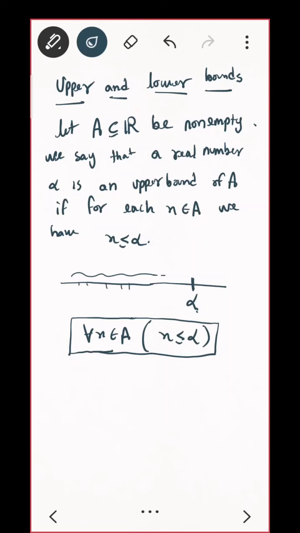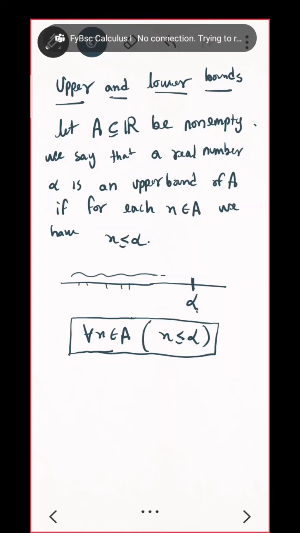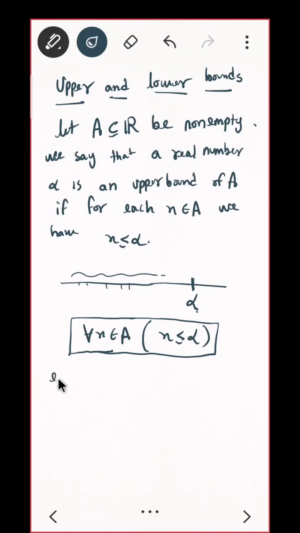Okay, let me ask you one question. Suppose I gave you a set A, the open interval 1 comma 2. Can you give me an upper bound? Your set is the open interval 1 comma 2. Maybe 1 comma 5 I should take. What are the upper bounds?